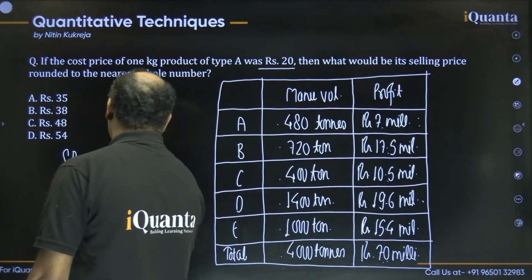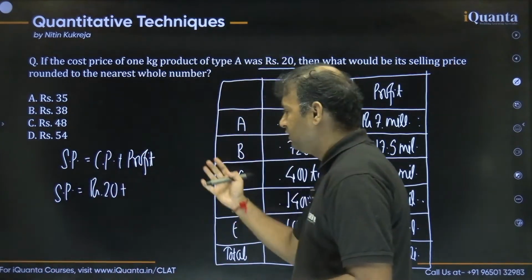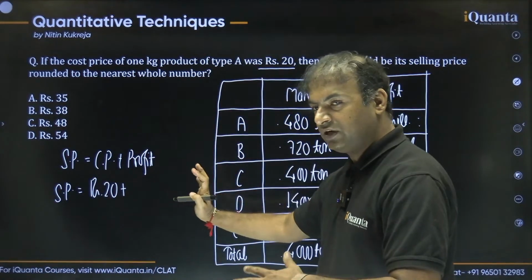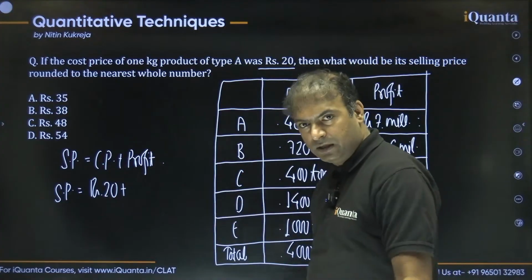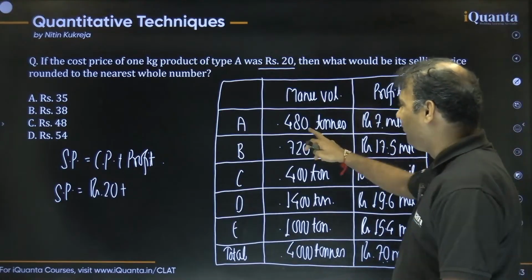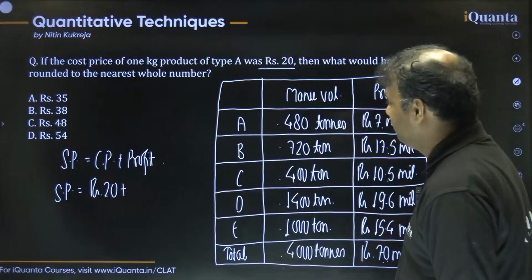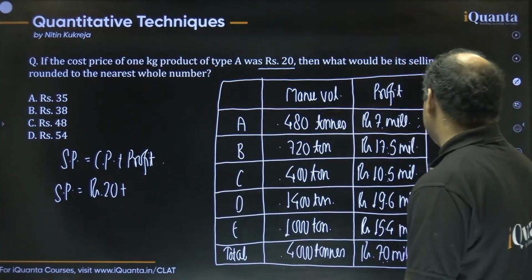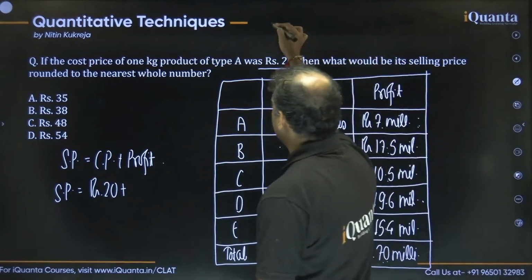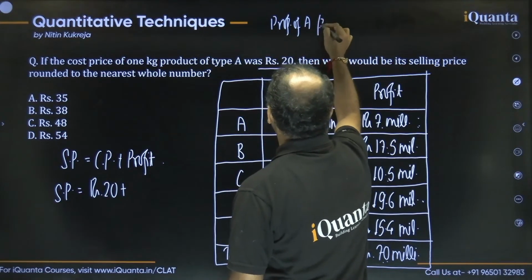Now we need to find the profit per kg, then we just have to add and we'll get the answer. We just need to find the profit per kg for product A, but profit is given for the whole 480 tons, right? So how can we do that? We need to find the profit of A per kg. Not difficult guys, let's calculate the profit of product A per kg.